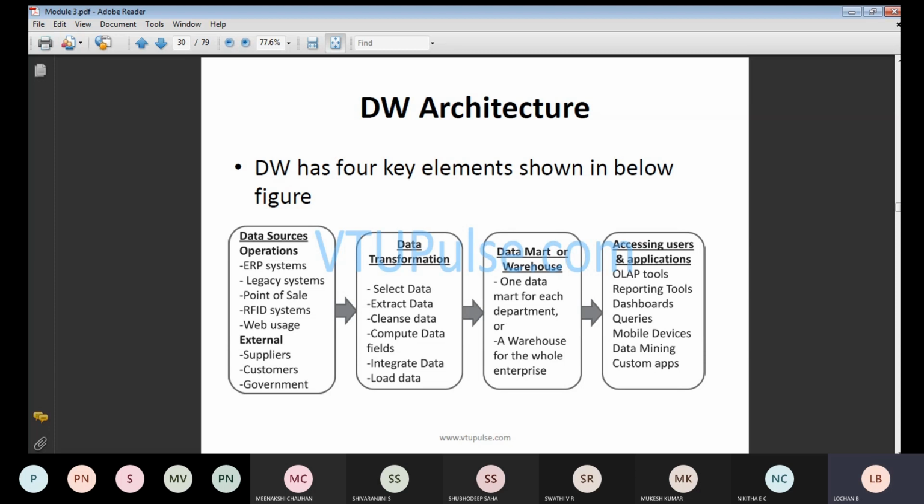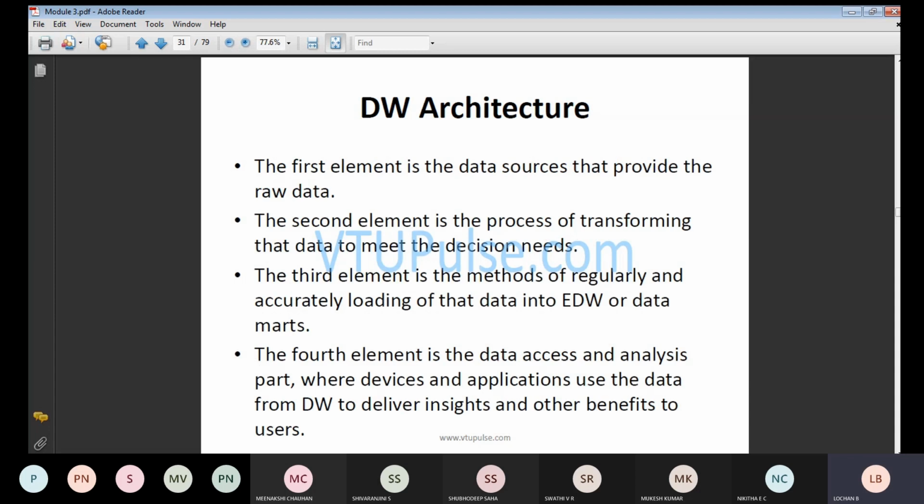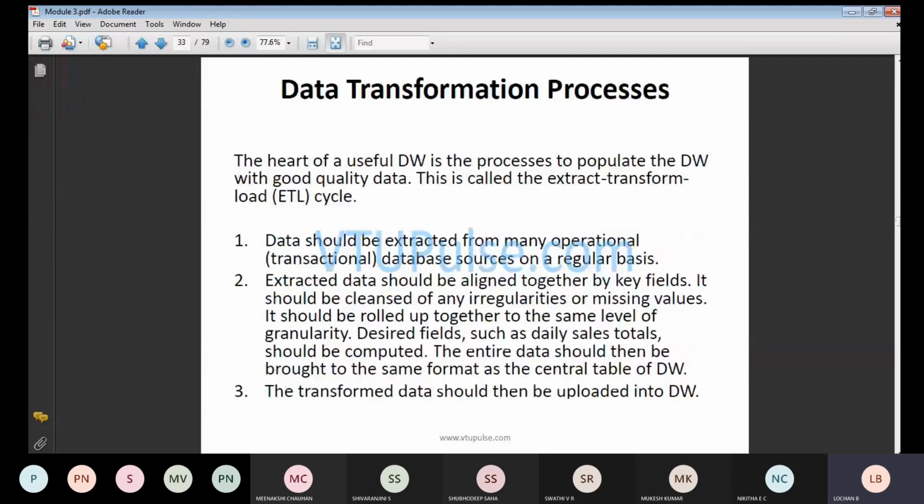Next is the data mart or the warehouse. In this case, there is one data mart for each department, and it is going to process. Finally, accessing user and application means it will be sent to the customer app. So the first element is the data source, where we provide the raw data. Second is transformation, which is nothing but operation. Third, we regularly and accurately load the data. Fourth, we analyze and deliver insight and benefits to the customers or the users. So they have discussed it in depth.